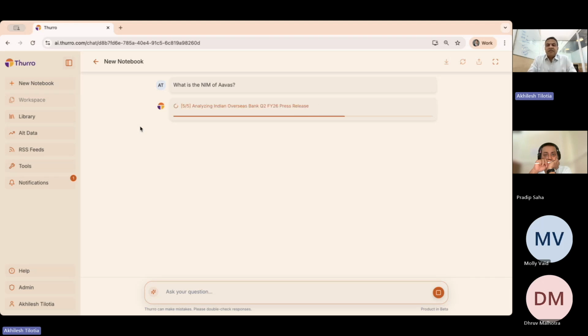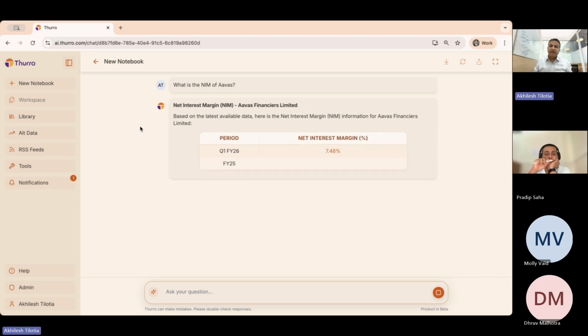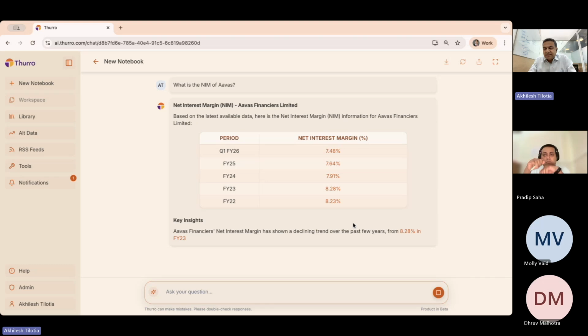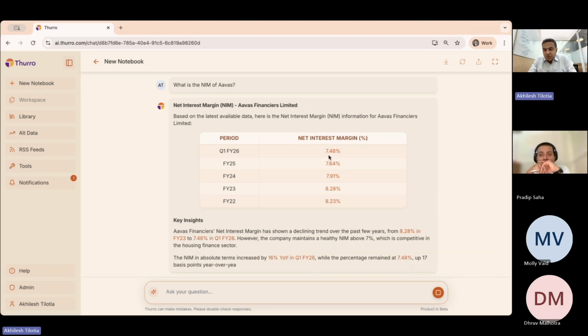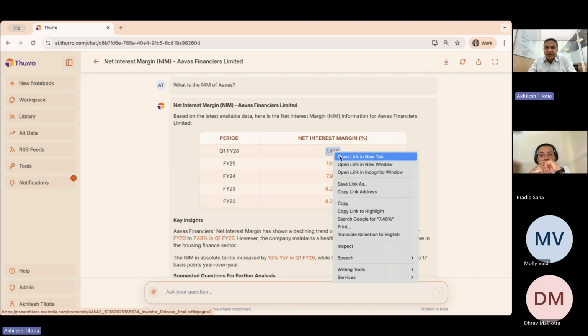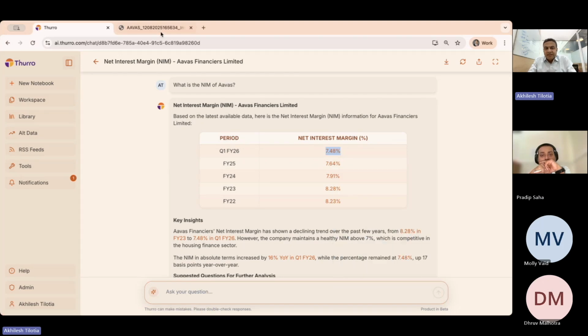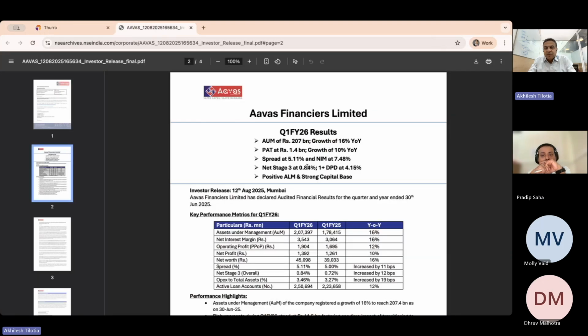In many cases, what it will do is pick up all the data sets going for a long period of time, as you can see here, where it'll create this matrix for you, give you a sense of where this data is coming in from through these hyperlinked segments that you see here. So when you see 7.48 here, you can right click and see where this data set is coming in from. And this 7.48 is coming from a high quality document, an Awas Financiers document.